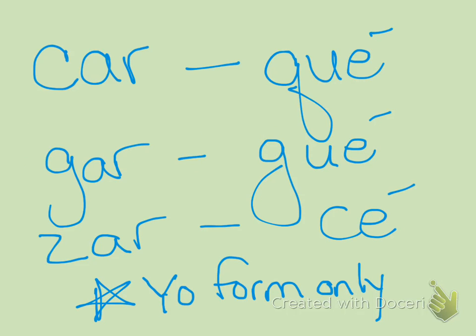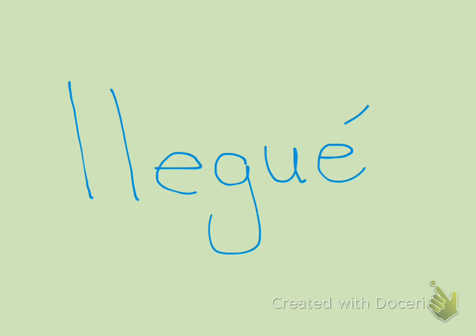Remember that there are three kinds of verbs that change only in the yo form. If a verb ends with car, it changes to qué, gar to gué, and zar to cé. Only in the yo form, though. Anything that ends with those things in any other form is the same as always. So how would you say I arrived, using the verb llegar? That would be llegué with a G-U-E, because the gar had to change to gué.